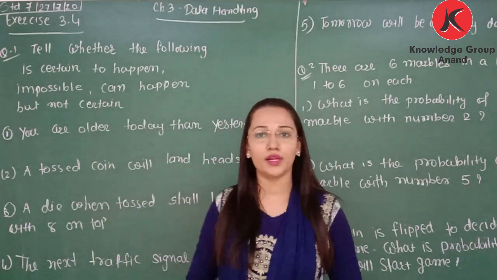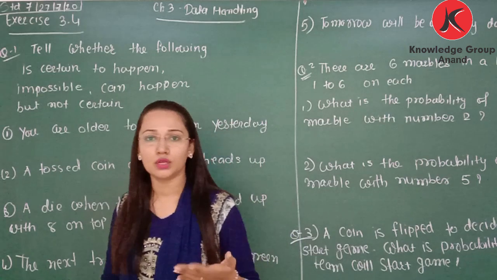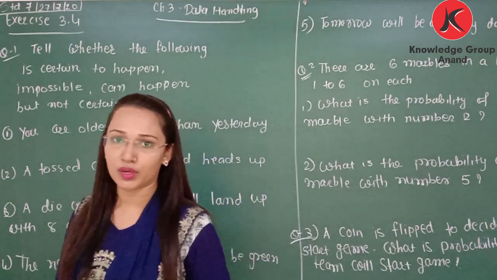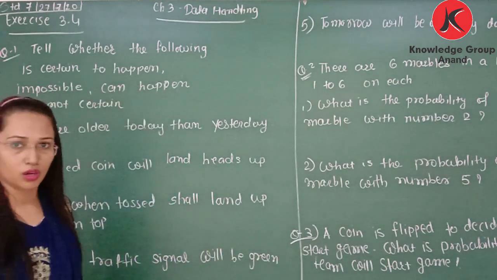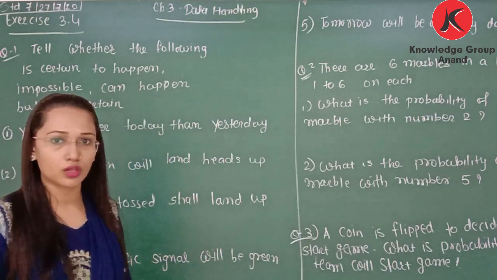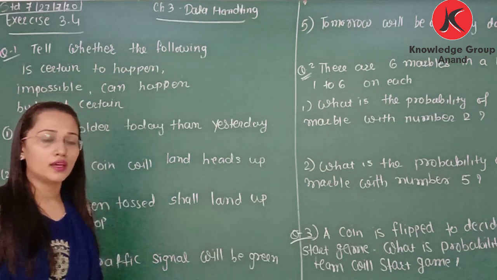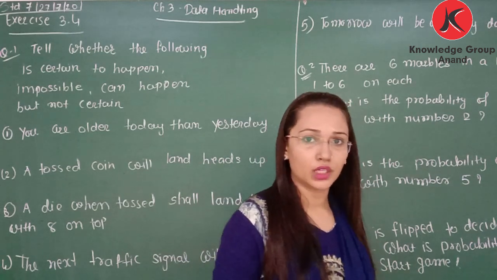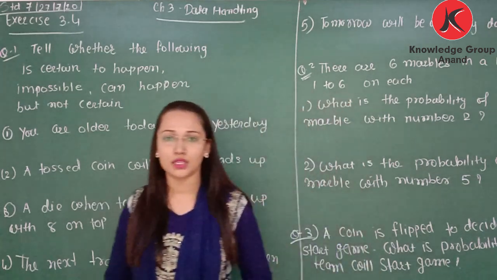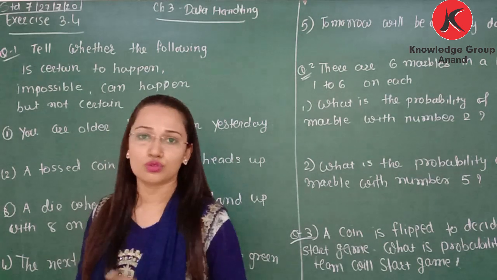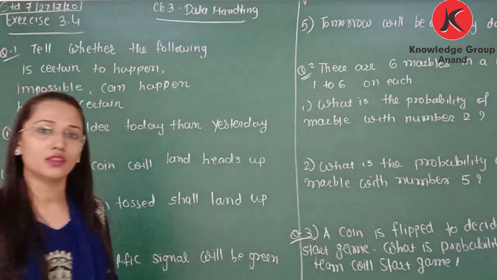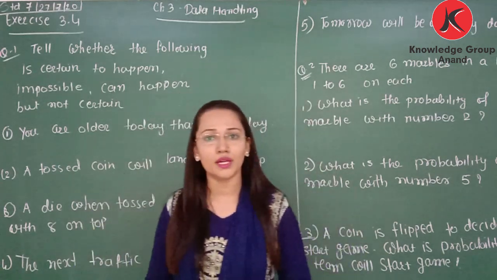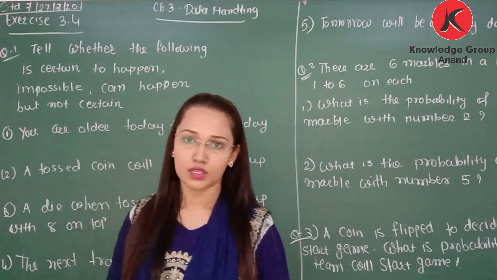We can say that probability is favorable outcome divided by total outcome. Also, I take the example of dice. If a dice is thrown, then we have 6 possible outcomes. If I want to find the probability of getting 5 on that, then how many 5s are there on a dice? Only one. So total outcomes are 6, and from the 6, only one time 5 is there. So probability can be written as 1 by 6.